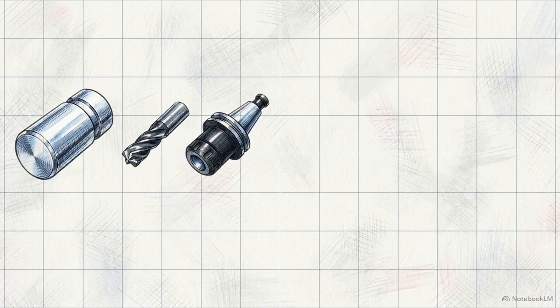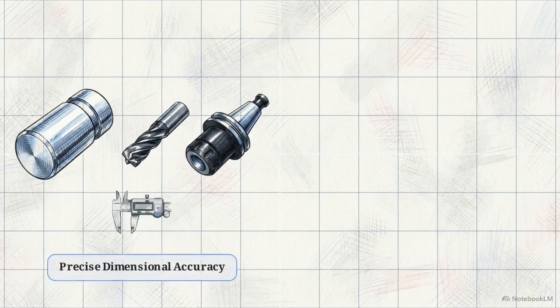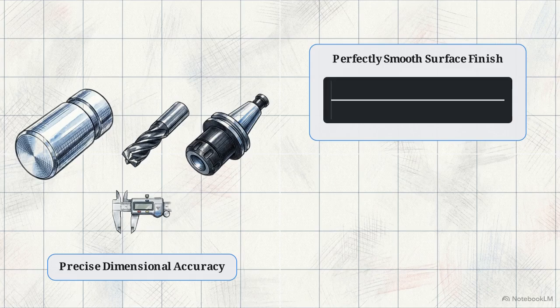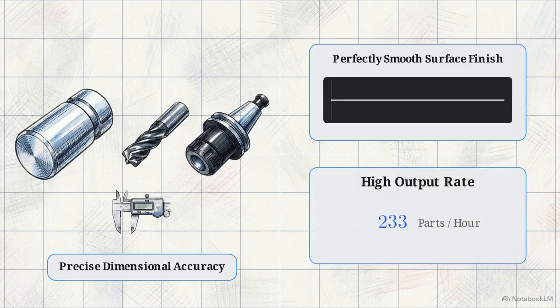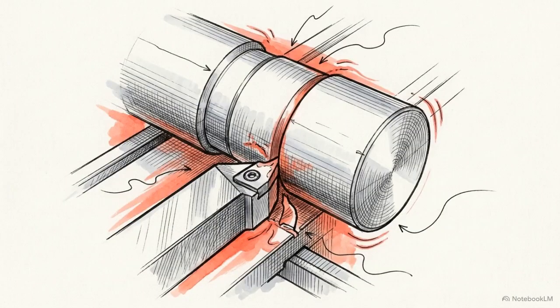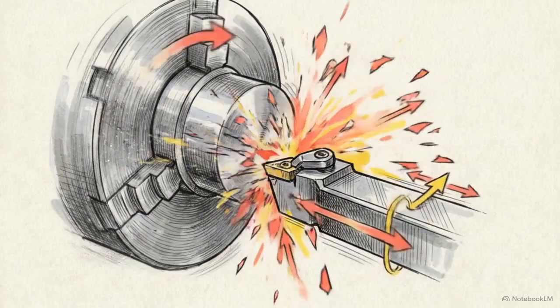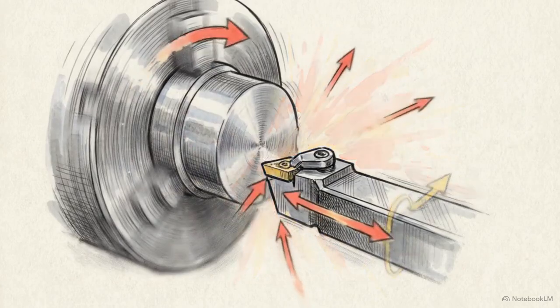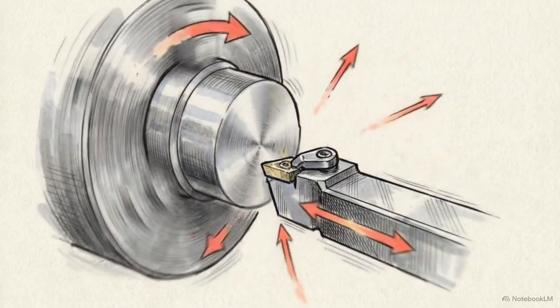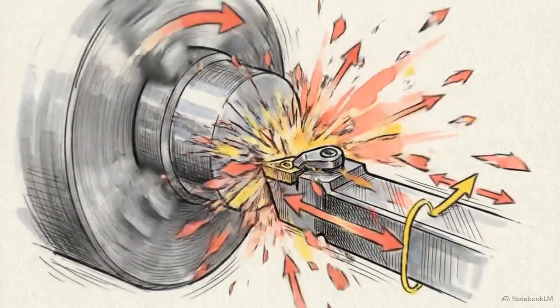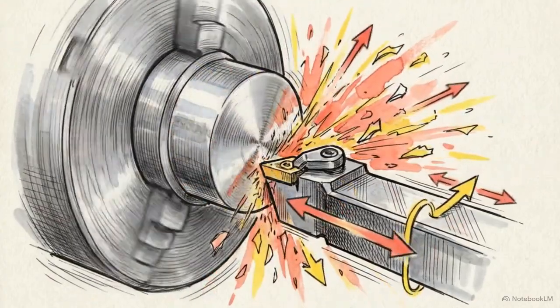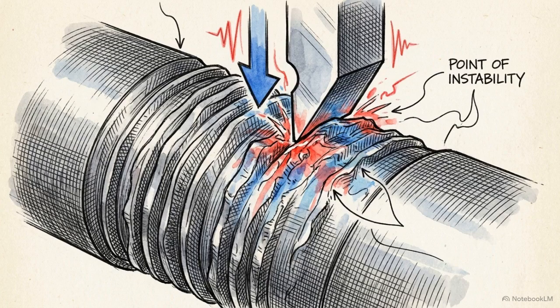The ideal state of manufacturing relies on three metrics: precise dimensional accuracy, a perfectly smooth surface finish, and a high output rate. But that controlled ideal can rapidly deteriorate. When a cutting tool interacts with a rotating workpiece under the wrong conditions, the system loses stability, resulting in violent, uncontrolled vibration. In machining, we call this phenomenon chatter.